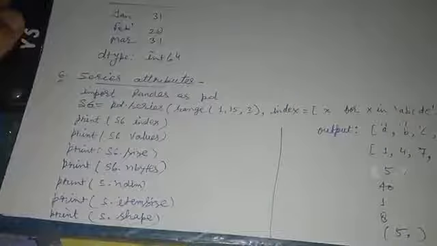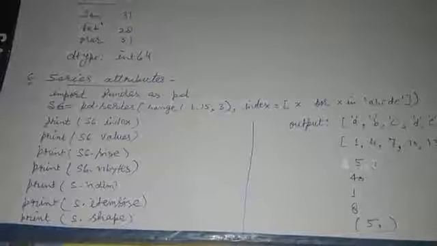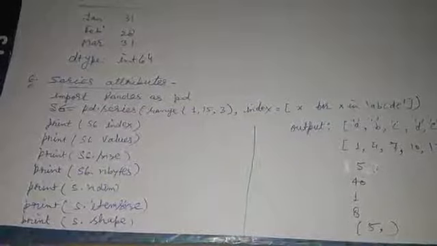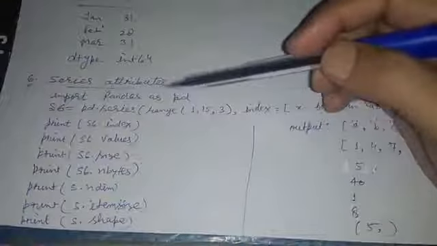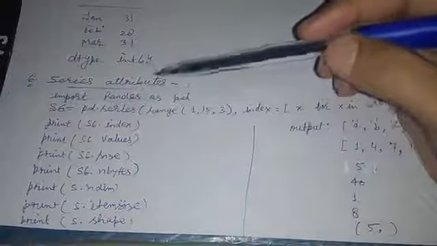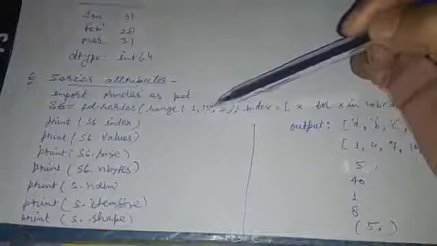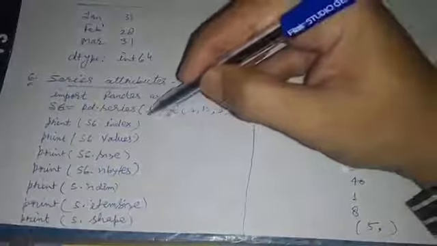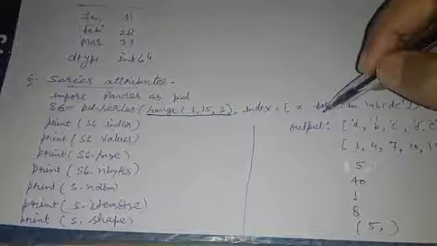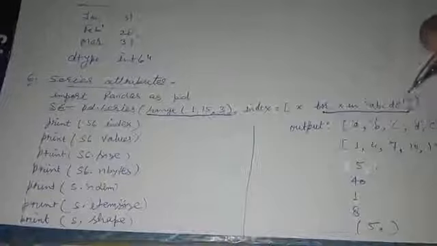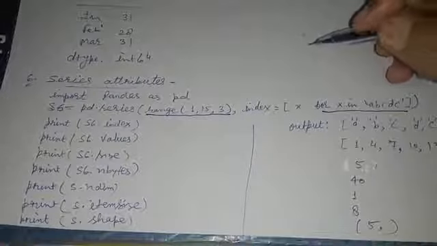Now let's take a look at different properties or attributes of a series. Import pandas as pd. s6 = pd.Series(range(1, 15, 3), index=[x for x in 'abcde']). This is how I gave the data for the series, and the index is given by an iteration to decide the index. Okay, let's make it clear.